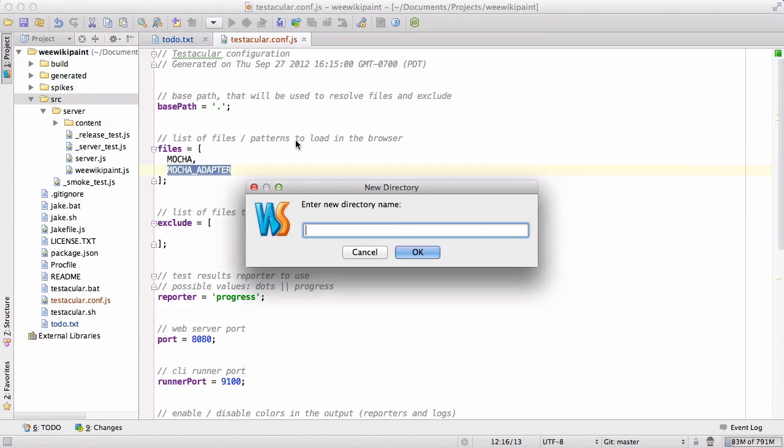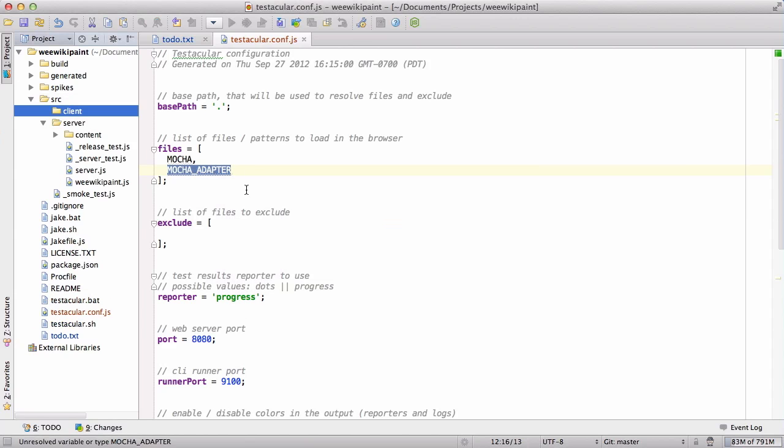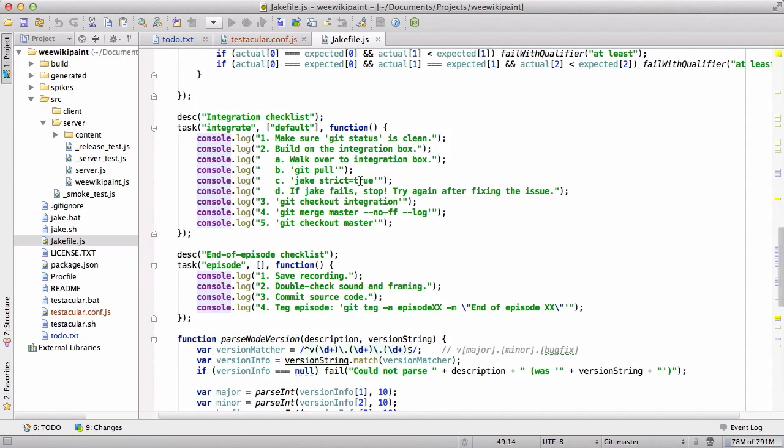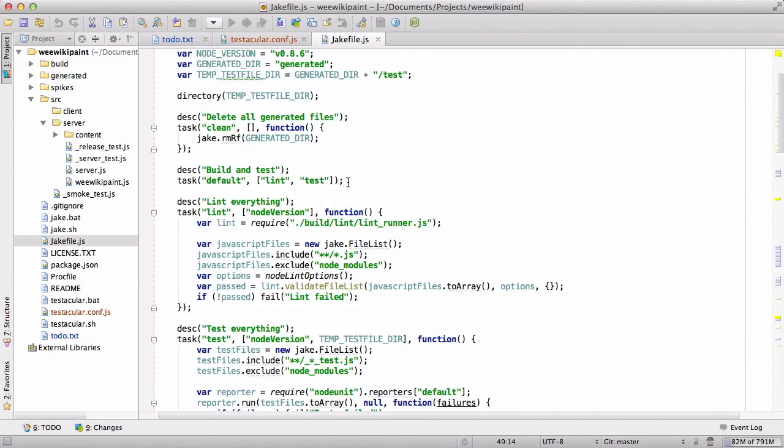Let's go ahead, make a client directory, and say that the files we're going to send, in addition to Mocha, are going to be, I guess, we'll want the same pattern as before. So we'll say that's going to be source client star underscore test.js, which means we probably need to exclude that from our tests here in our Jake file. So let's go ahead and do that.